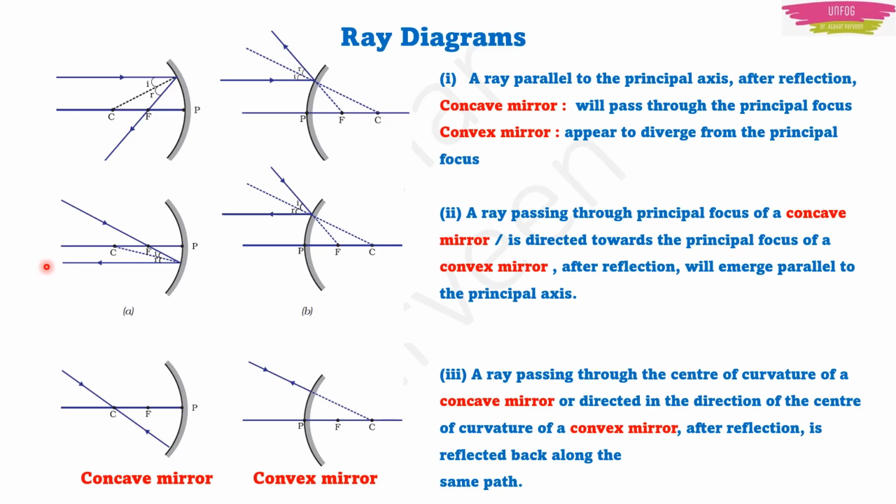In this entire class, I am going to make relations of this type only. It will be opposite every time. I will tell you as and when possible. Okay. And the third case is simple. When the light passes through the center of curvature, the reflected ray is also going through the center of curvature.